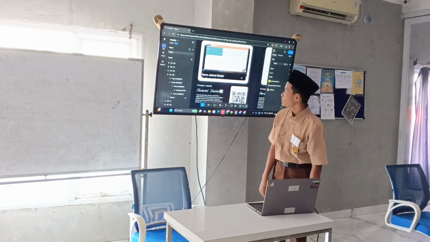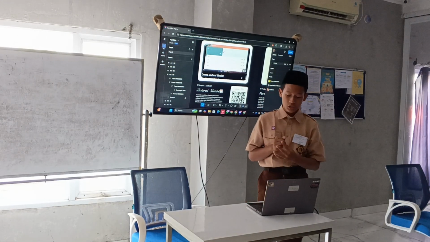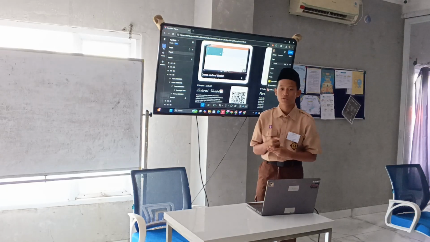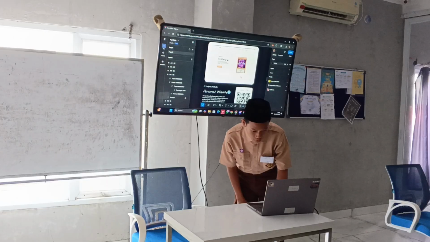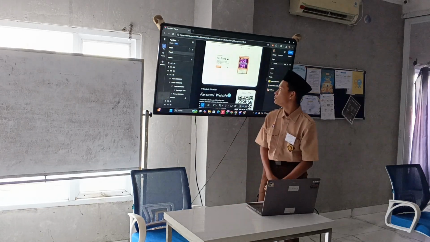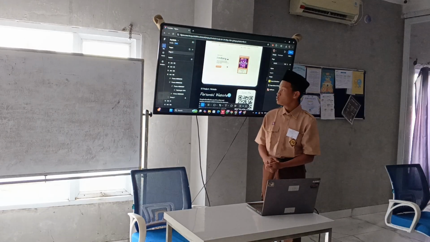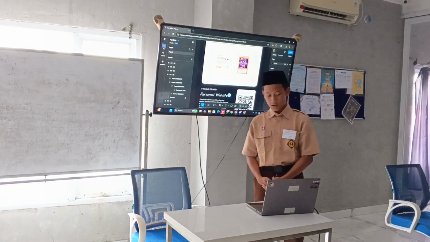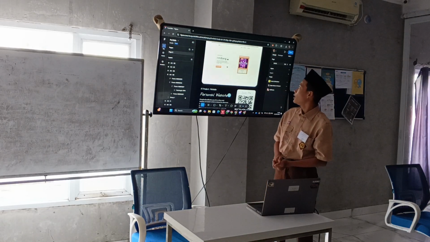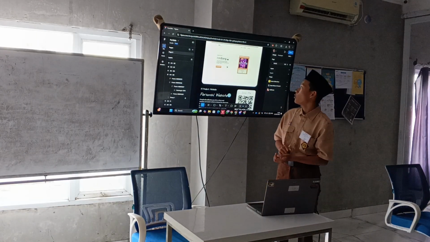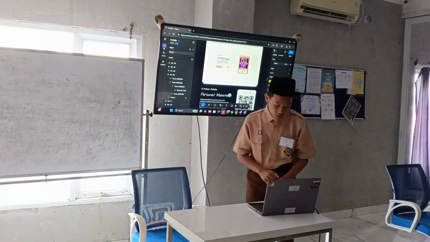And then there is jadwal sholat. In here the application can generate the schedule of sholat with different times, based on the location. Here there is the personal site. In here I just show the hero section of this website. There is home, my project, and my admin. In my project, you can see all of my projects.